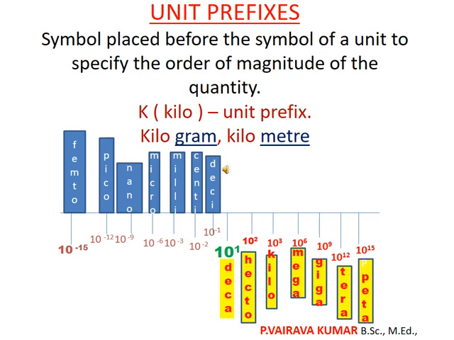We add it before the basic or fundamental measurement. And 10 power minus 6, micro. And 10 power minus 9, nano. And 10 power minus 12, pico. And 10 power minus 15, femto. So likewise, these are all unit prefixes.